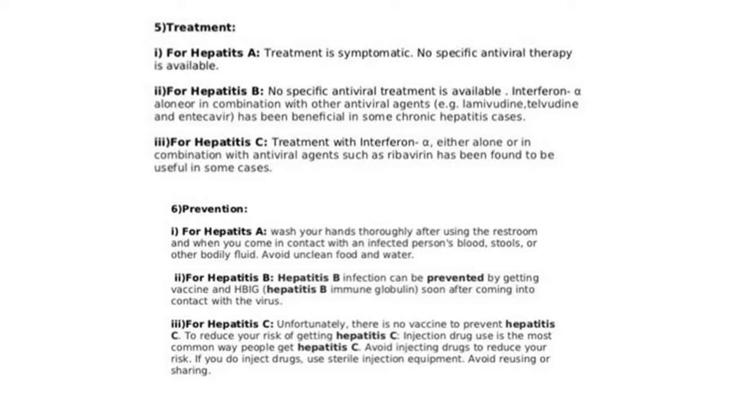They prevent the entry of the virus into the host.